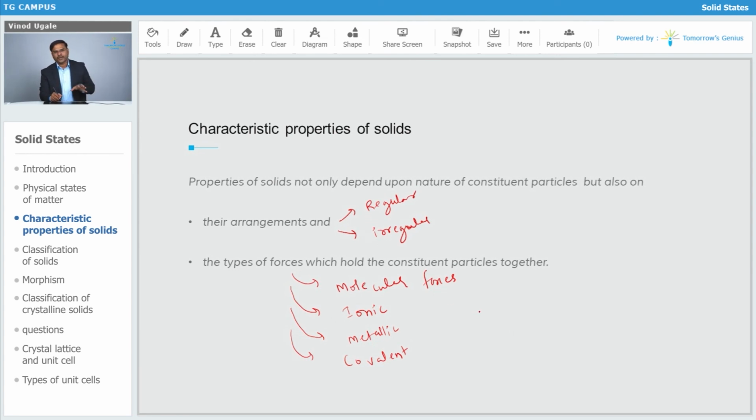So let's first go for how solids are classified depending on the arrangement. So regular arrangement and irregular arrangement.